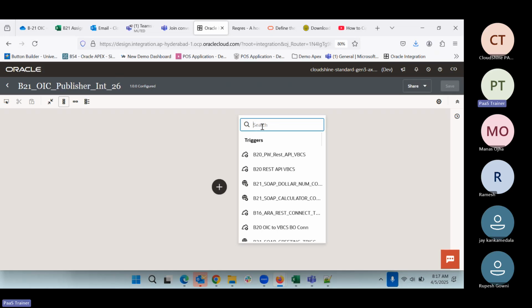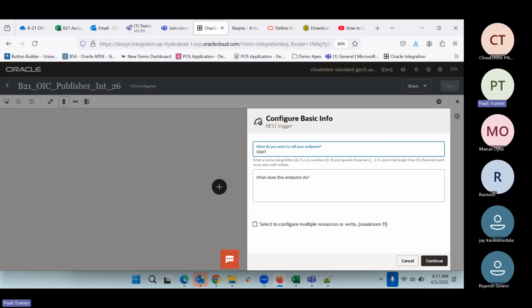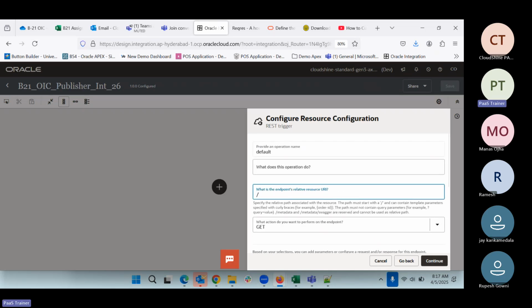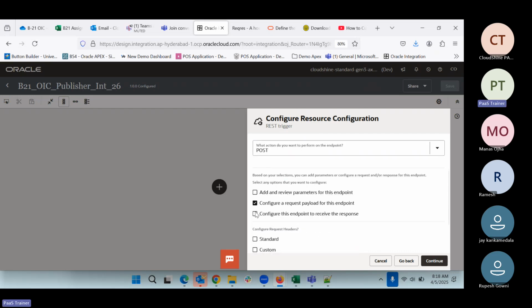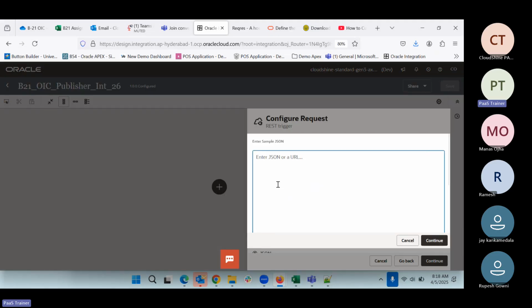First we can create a template. We can define here the REST integration, REST trigger. We can say start, and we can continue. Here we can write upload, or in this one we can use the POST method. In this POST method we can configure the request payload and response payload. Here we can define whatever video we upload, and the title. So we will pass that from here.